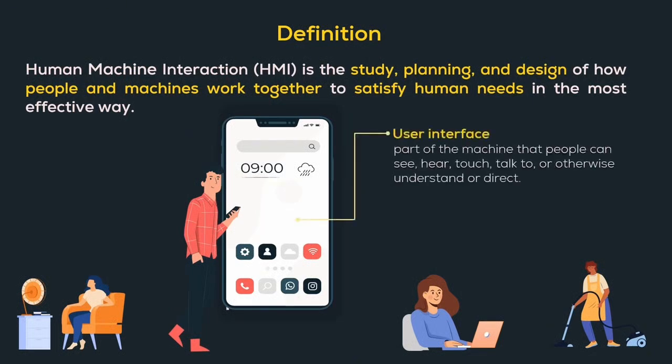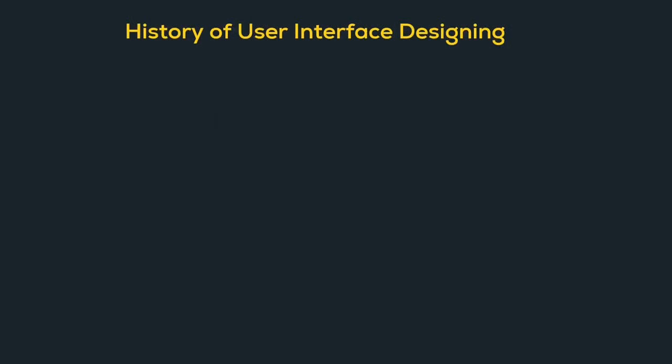Let us understand what is user interface. User interface is the part of the machine that people can see, hear, touch, talk to, or otherwise understand or direct. For example, here a touchscreen display is an interface we use to interact with our mobile devices. Now let us understand how these machines and interfaces have evolved to meet our human needs.